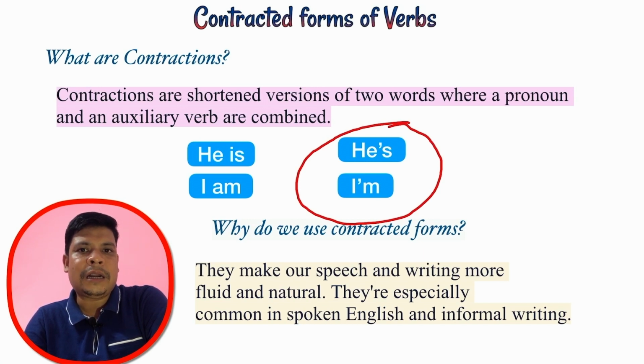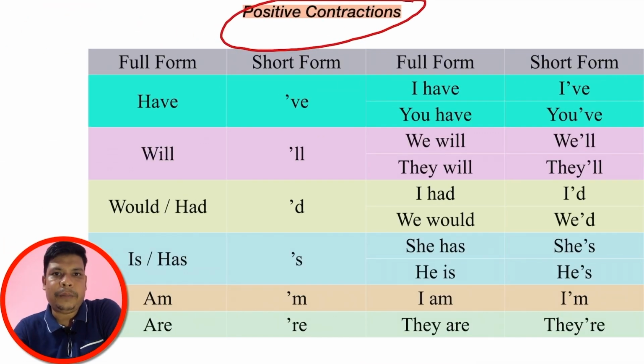Now, we will learn about the other contracted verb forms. Positive contraction. Have, when contracted, becomes apostrophe VE. So, I have becomes I've, and you have in contracted form becomes you've. Similarly, will, when contracted, becomes apostrophe double L. Following this rule, we will becomes we'll and they will becomes they'll.